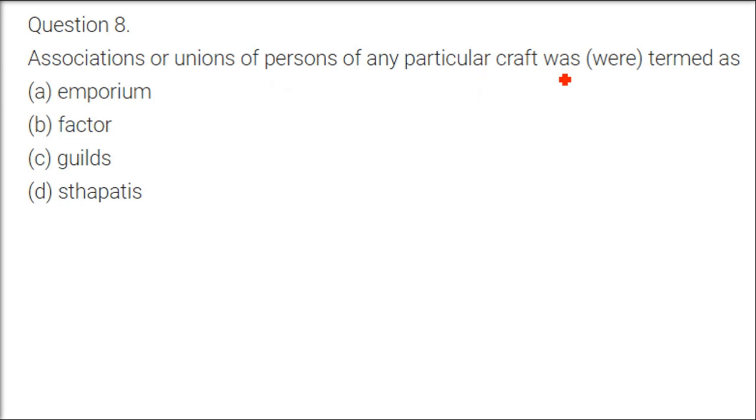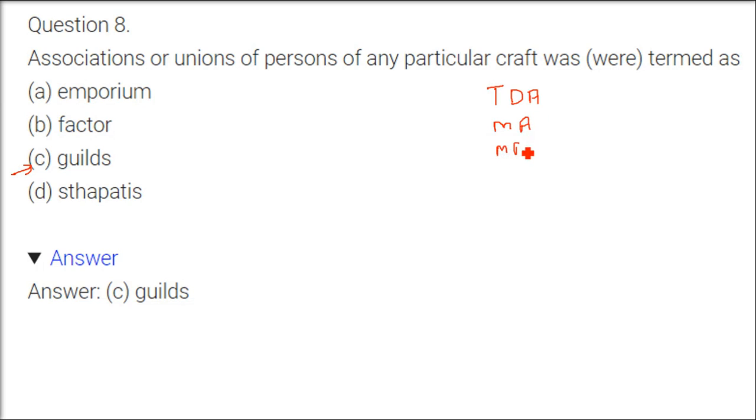Associations or unions of persons of any particular craft were termed as. Today you see we have different associations, right? Even small associations we find. People group together when their interests are the same. For example, a truck driver association, or mandi association, or gold diamond trader association.